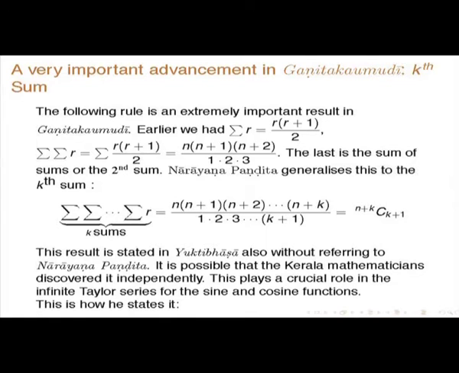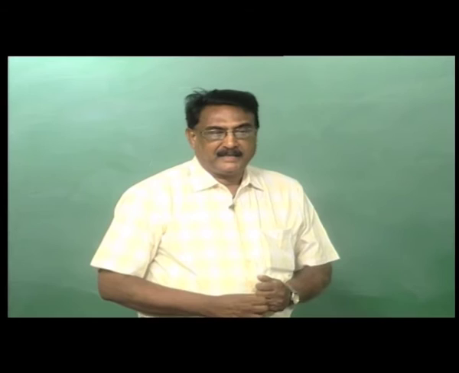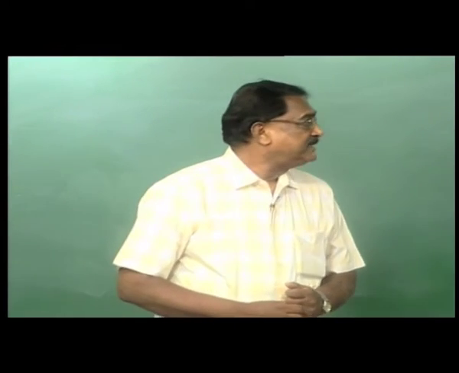Narayana Pandita generalizes this to the kth sum. Suppose you do it k times. Then the result is n into n plus 1 into n plus 2 and so on up to n plus k, divided by 1 into 2 into 3 up to k plus 1. This is equal to n plus k choose k plus 1. This is a very important result. It has not been stated earlier in the Indian mathematics literature.